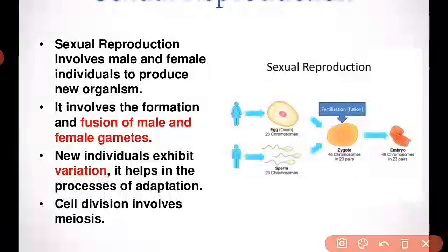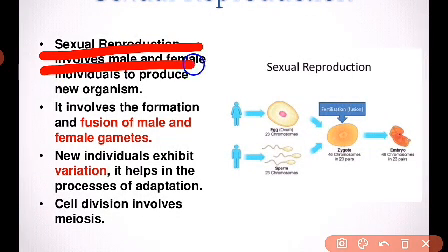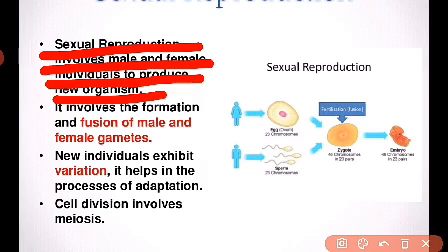So see, sexual reproduction involves male and female individuals to produce new organisms. Sexual reproduction means that there must be two individuals, or two organisms, mainly one male and another one female. Second, fusion of male and female gametes should occur. Fusion of male gamete and female gamete must occur in order to give rise to a new organism.